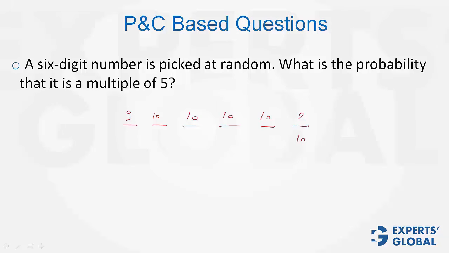So the required probability is 9 times 10 to the power of 4 times 2 divided by 9 times 10 to the power of 5. That's 1/5. However, I would suggest that you think of it intuitively. Every fifth number is going to be a multiple of 5. Therefore, the answer is going to be simply 1/5 only.